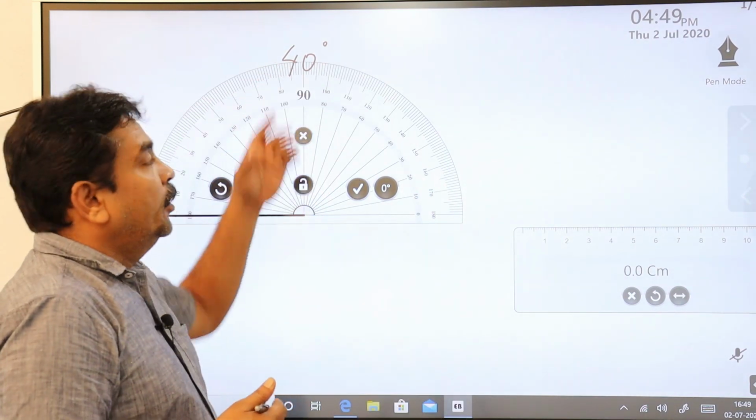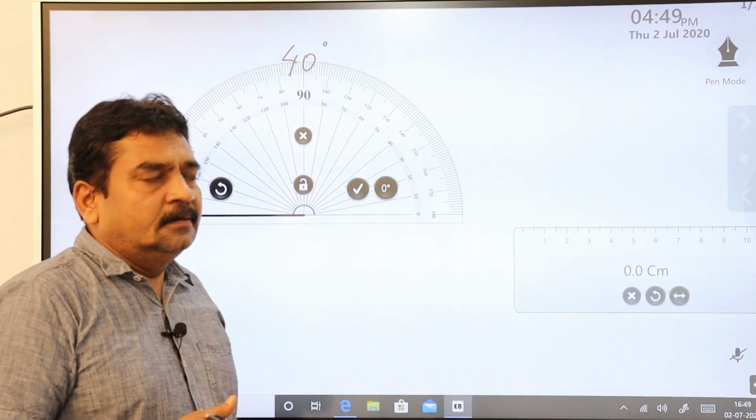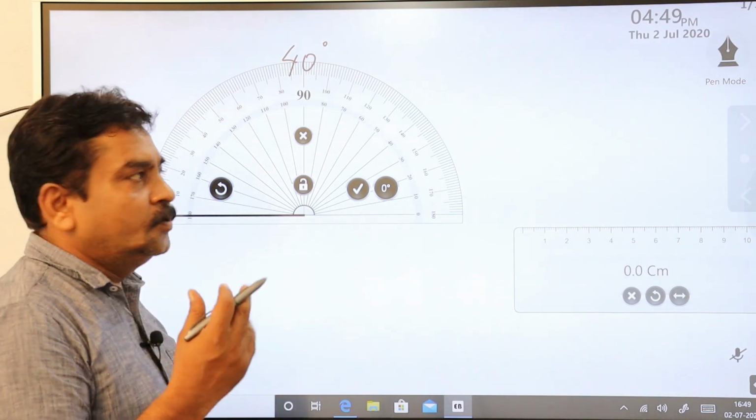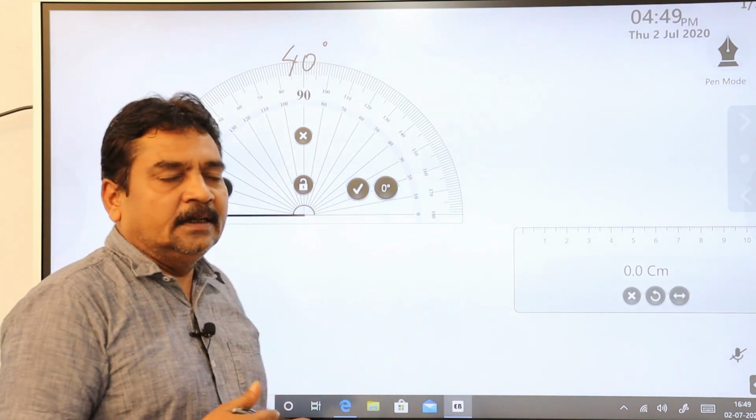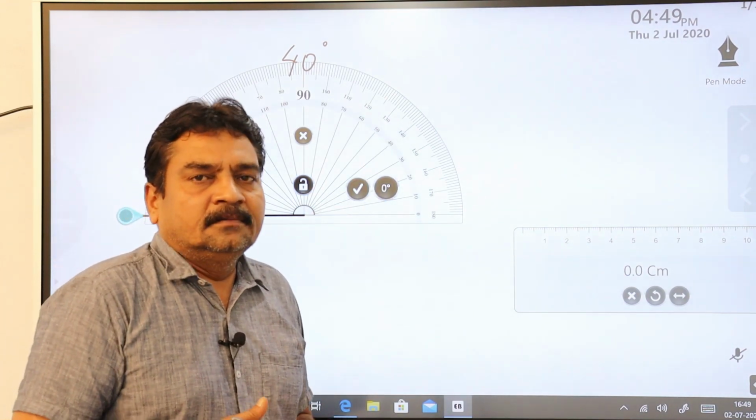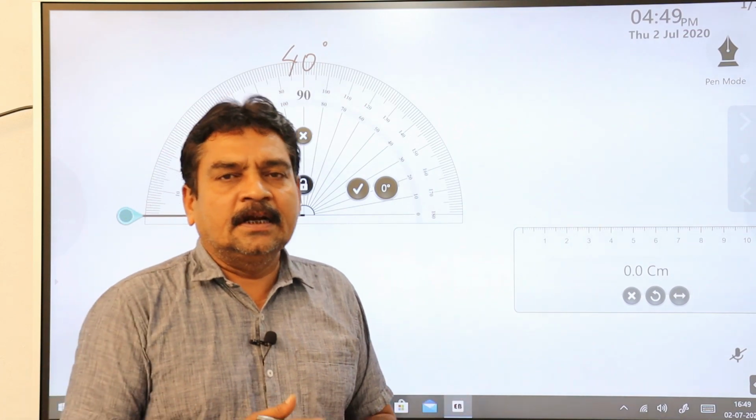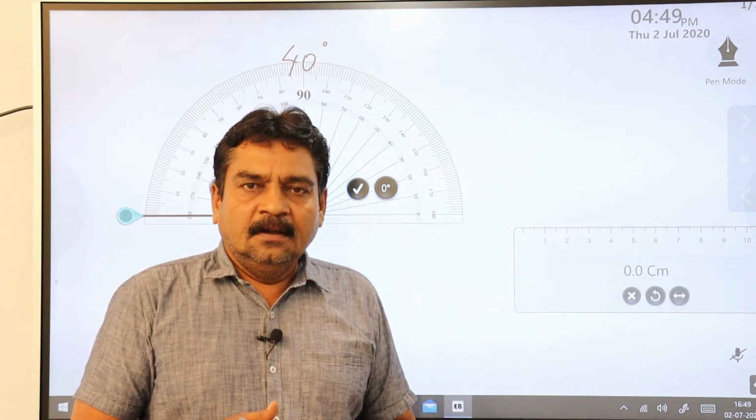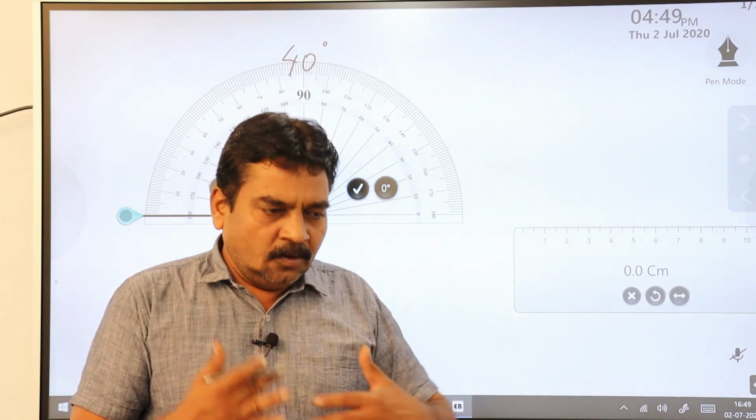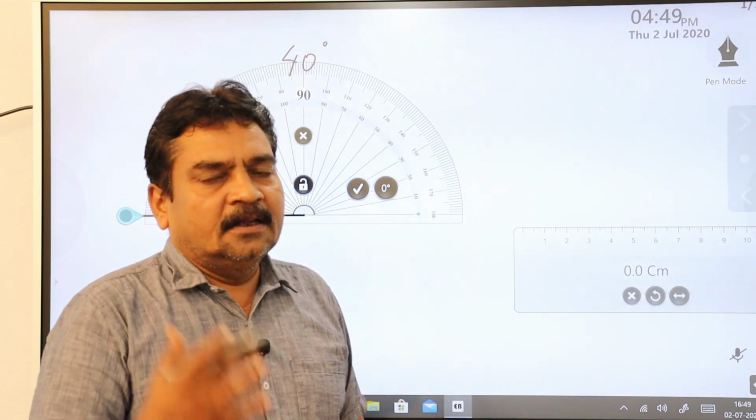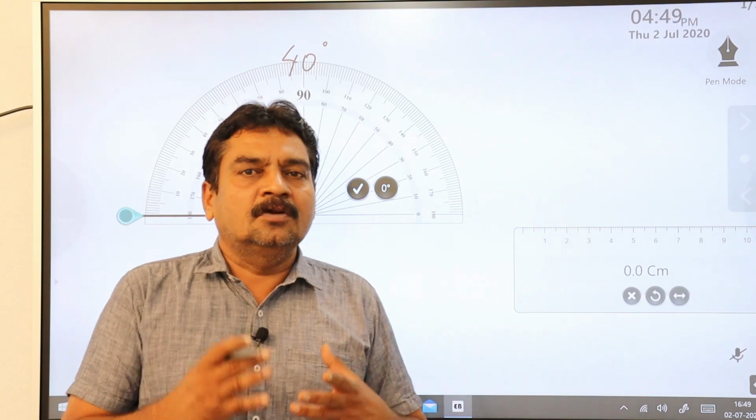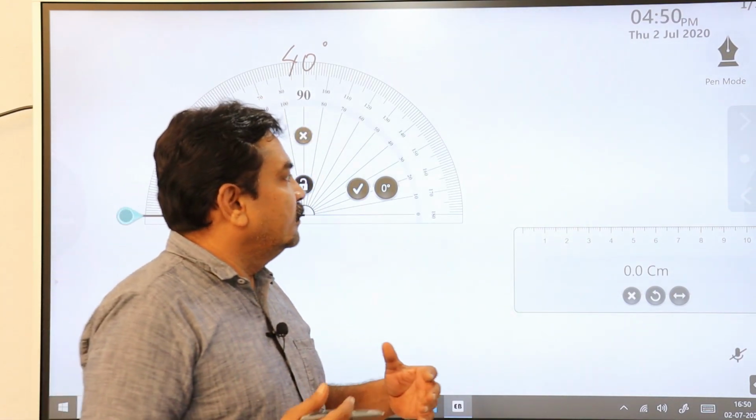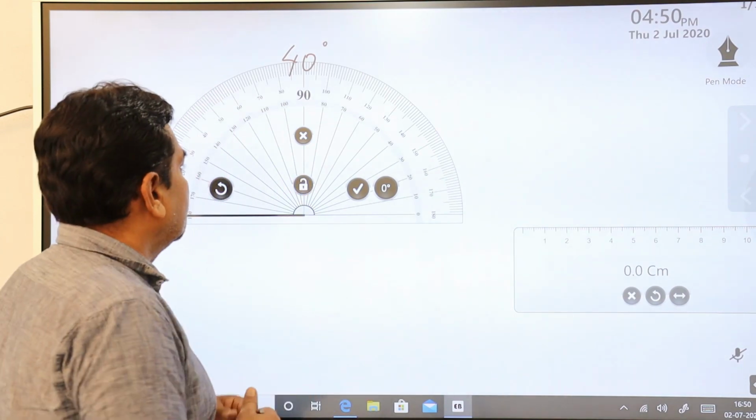If I ask you to point out 40 degrees, a few students point to this 40 degrees, a few students point to the other 40 degrees. Out of 20 students in a class, a maximum of 8 to 10 students make this mistake. I'm not only talking about lower class students, even higher class students have not understood how to use a protractor. Let us start now. I'll show you how to use it.